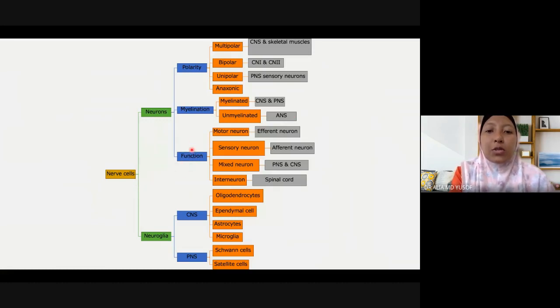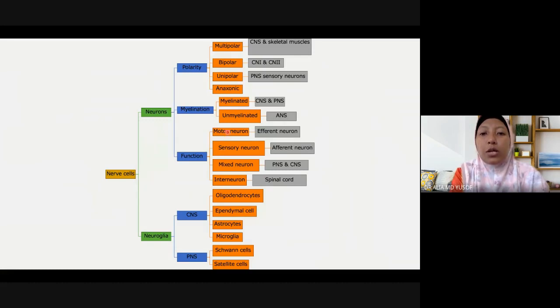If you decide to classify neuron by its function, you will further find that neurons can be classified into motor neuron, sensory neuron, mixed neuron, and interneuron.